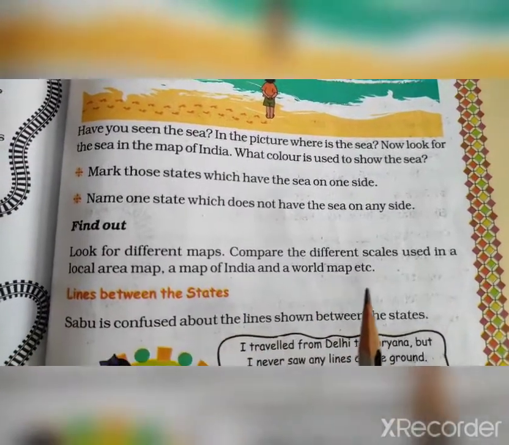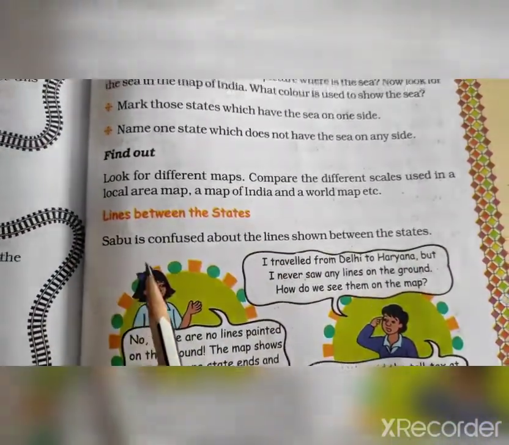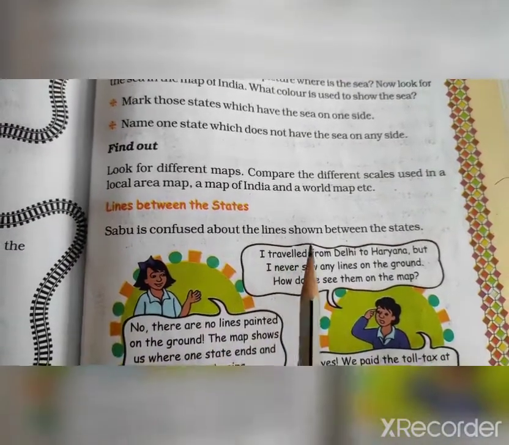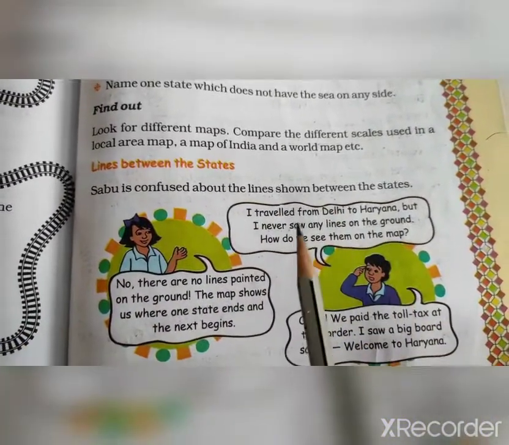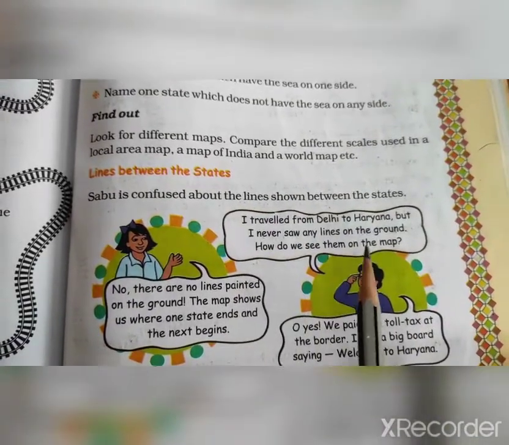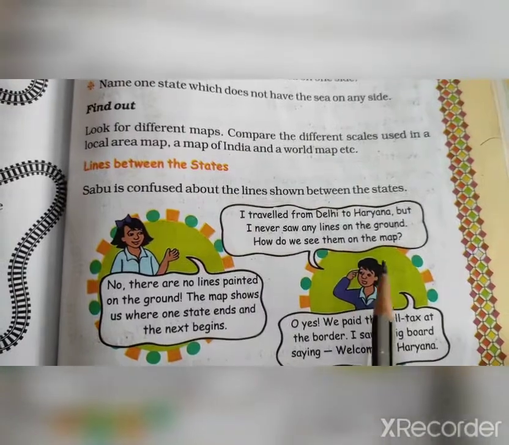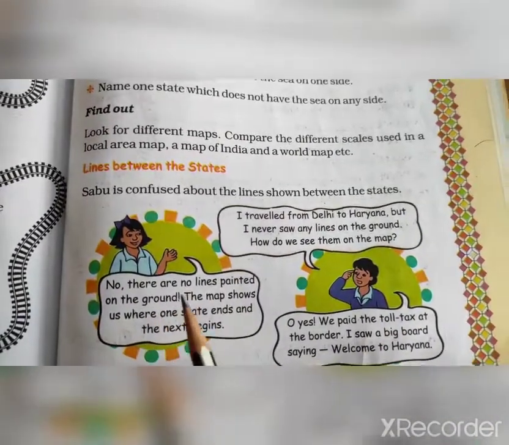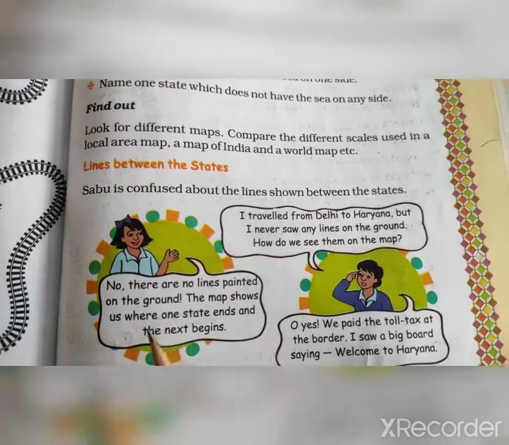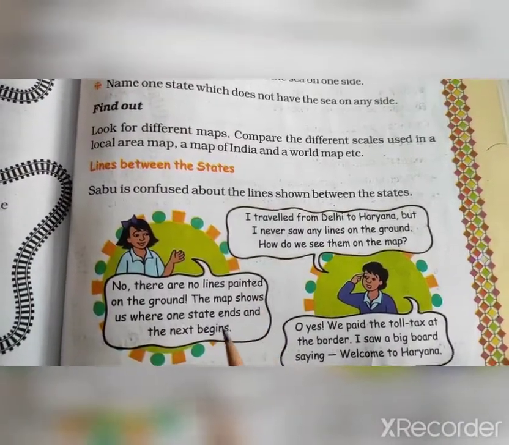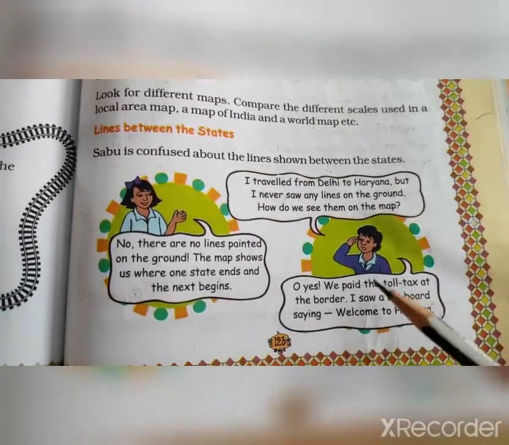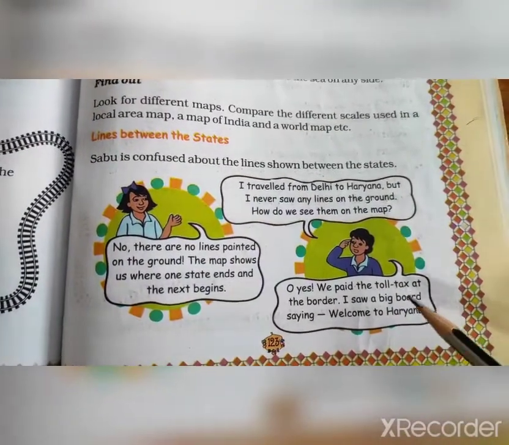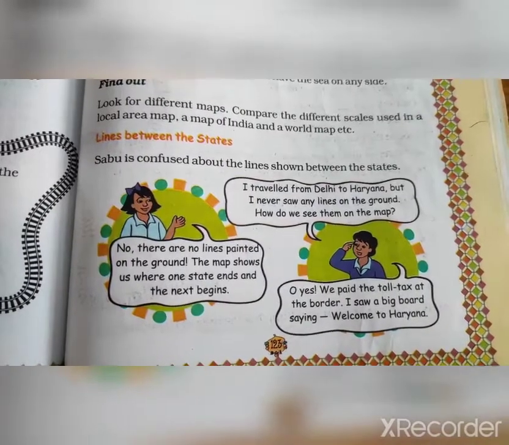Now see, find out. Look for different maps, compare the different scales used in a local area map, a map of India and world map, etc. Now lines between the states. Sabu is confused about the lines shown between the states. I traveled from Delhi to Haryana, but I never saw any lines on the ground. How do we see them on the map? No, there are no lines painted on the ground. The map shows us where one state ends and the next begins. Oh yes, we paid the toll tax at the border. I saw a big board saying welcome to Haryana.